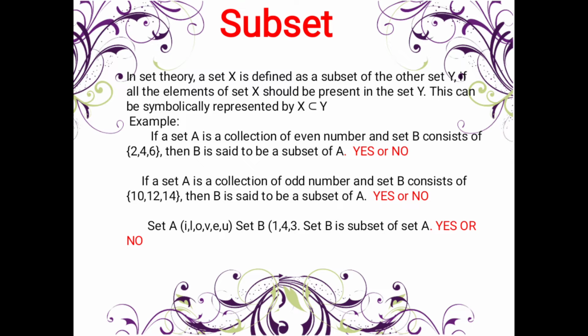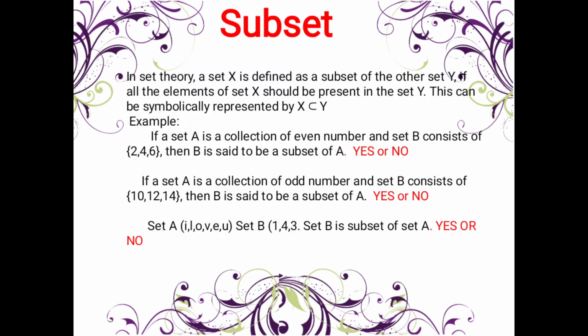Since set A is all even numbers like 2, 4, 6, 8, 10, and so on, and B is 2, 4, and 6, we can say that B is said to be a subset of A. Okay, 2, 4, and 6 are in set A, because they are even numbers.